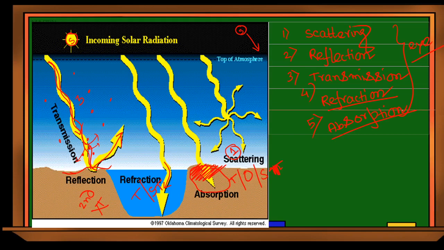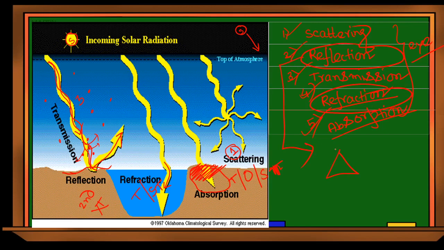Today we will mainly discuss, in the first chapter of light we have explained reflection and refraction. Today also we will discuss refraction, but in the discussion of refraction we will have an instrument, that is the prism.